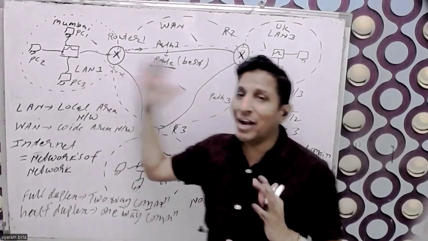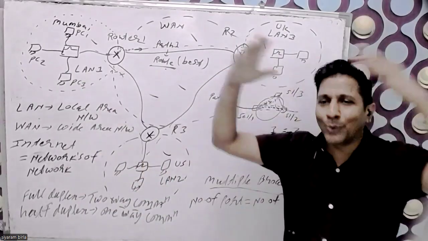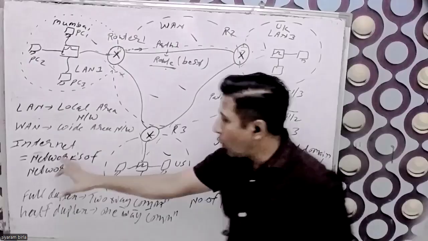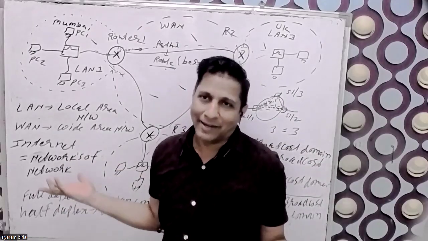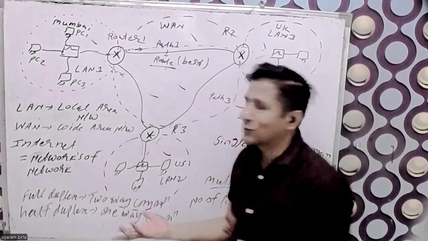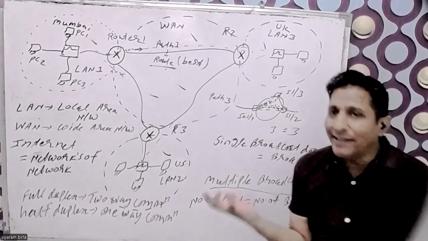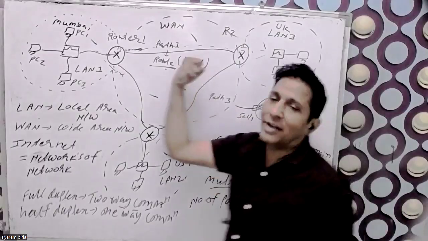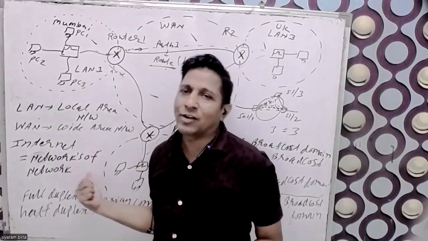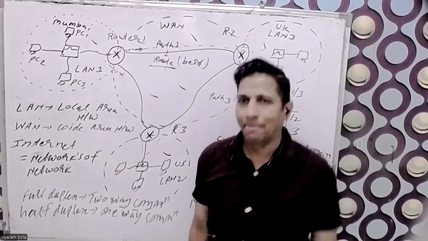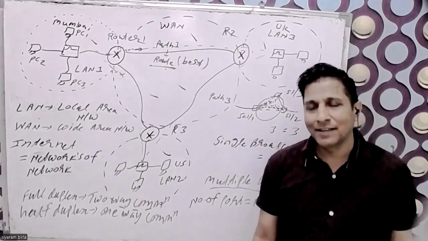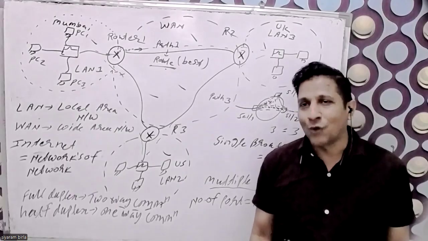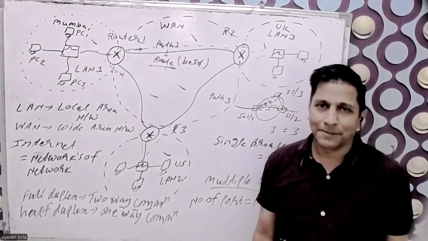Networks means LAN, WAN, every network combined together. So networks of network, the LAN and WAN networks together, is called the internet. That is the definition of the internet.